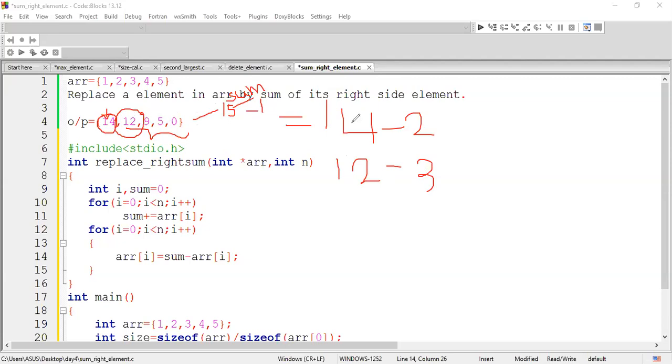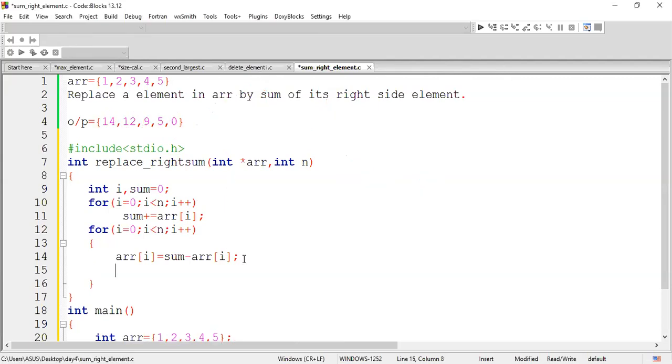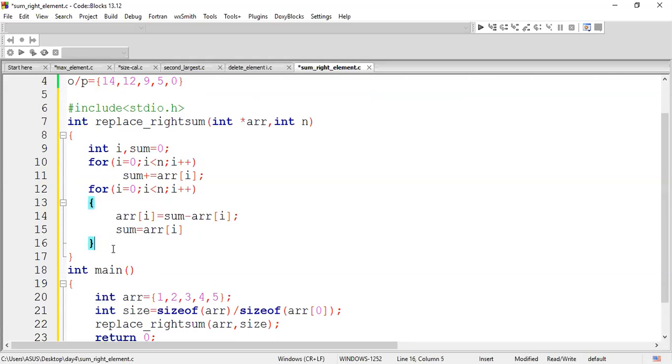அப்ப என்ன பண்ணலாம் அப்படின்னா, once நான் calculate பண்ணதுக்கு அப்புறம் previous result sumக்கு reassign பண்ணிடலாம். So what happens, so that my task will be made very easy. So I can do here sum assign array of I. So எனக்கு என்ன ஆகும், இந்த 14 calculate ஆயிட்டு திரும்பவும் sum என்னவா modify ஆகும், 15 க்கு பதிலா 14 modify ஆகும். Next iteration வரும்போது 14 minus 2, 12. Next iteration வரும்போது 12 minus 3. I guess you people are following me, isn't it? So this is the logic behind it. That's it, your logic is done.